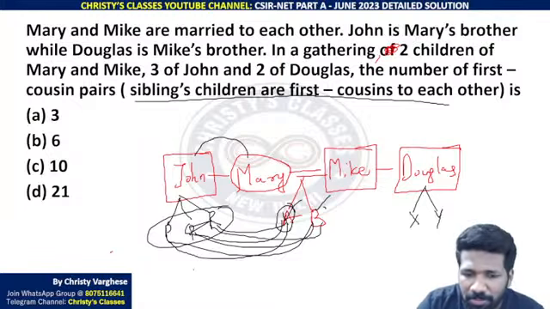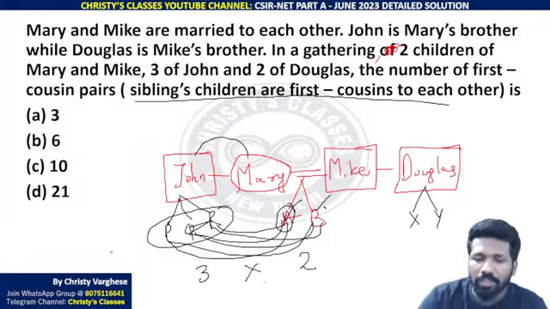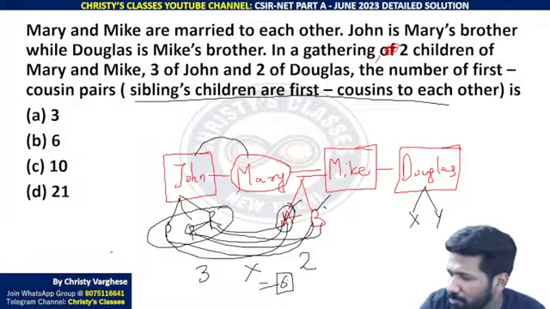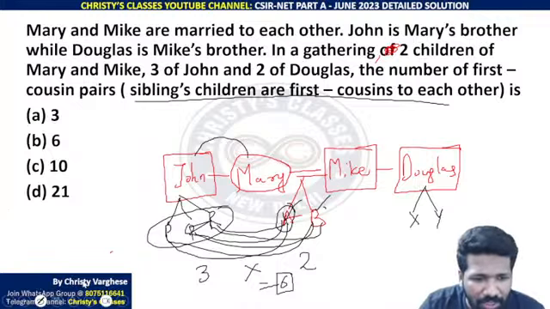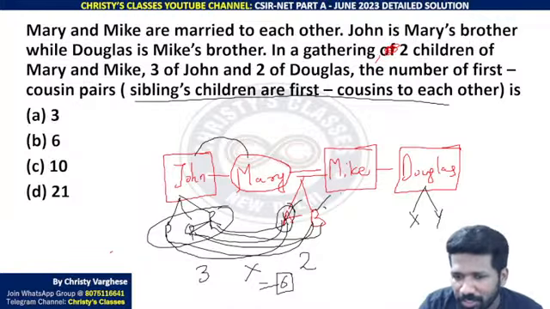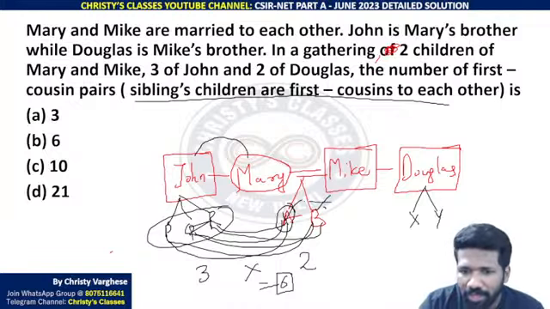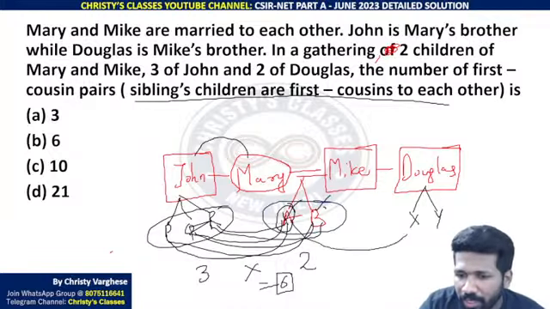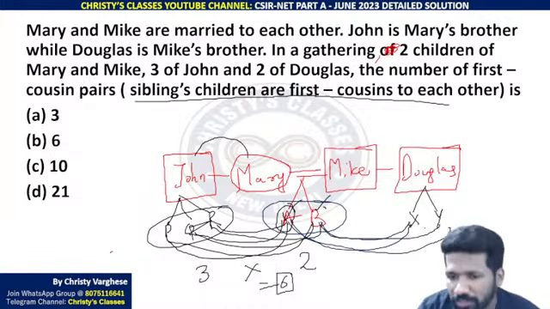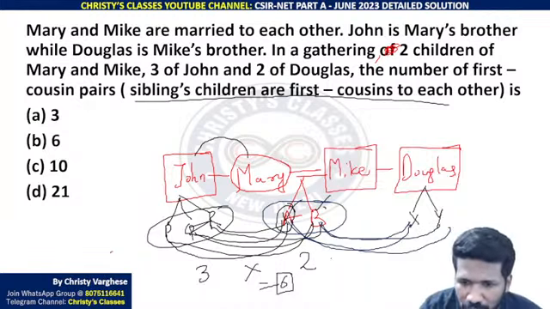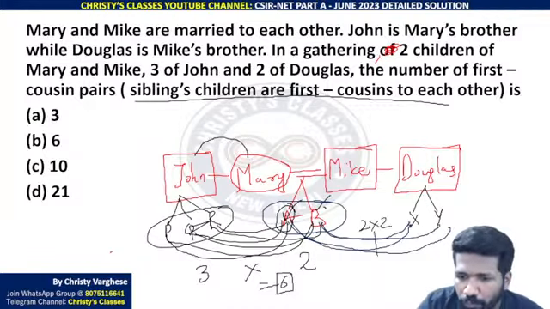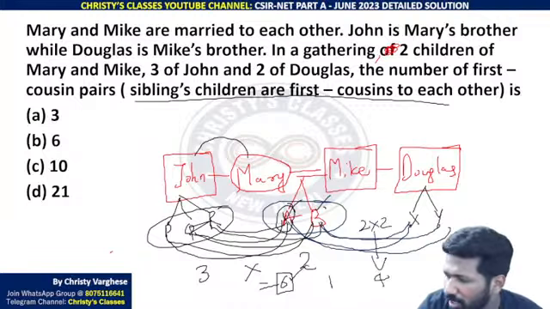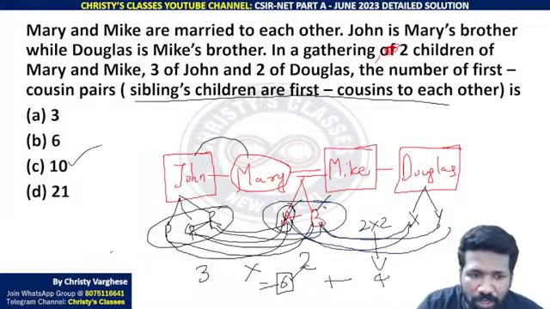That means we can use the fundamental principle of counting, the multiplication rule. 3 ways to choose from here, 2 ways to choose from here, 3 into 2, 6 pairs you can form. Now A and B with Douglas's children: A and X are first cousins, A and Y, B and X, B and Y are first cousins. That means 2 into 2, 4 possibilities. These 6 possibilities are valid, and these 4 possibilities are valid, total 10 possibilities.